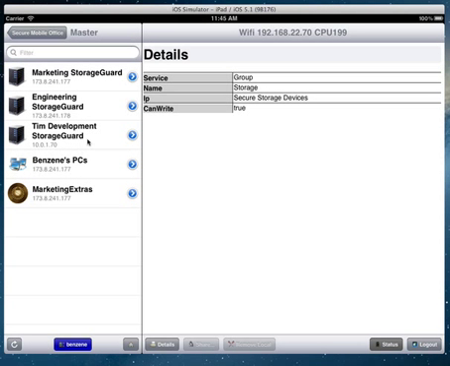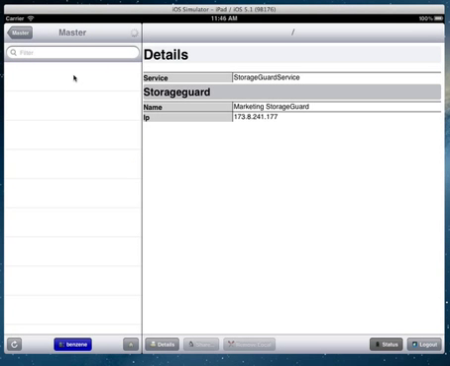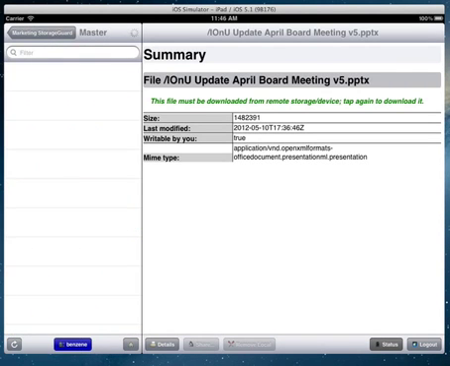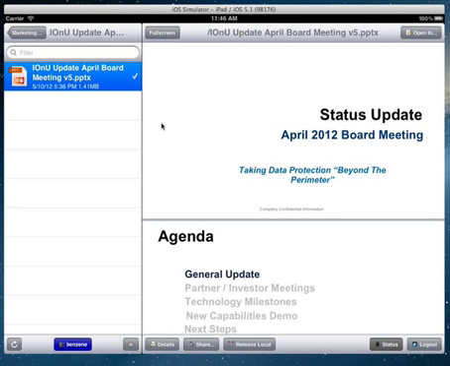Since this is the development simulator, I see my development, this same computer, and I also see some shares. Benzene's PCs are shared via the storage guard proxy services, and then we have extra shares called marketing extras. We can of course browse these. When you browse these and select something, if it's not local, you have to tap on it twice. You'll see the little progress bar. It'll get downloaded. You can then view it and do whatever you want. You can also remove the local copy, which is more of a development tool for the moment.